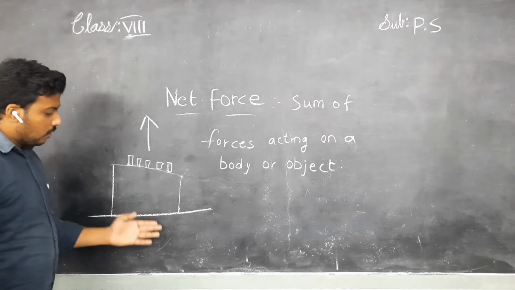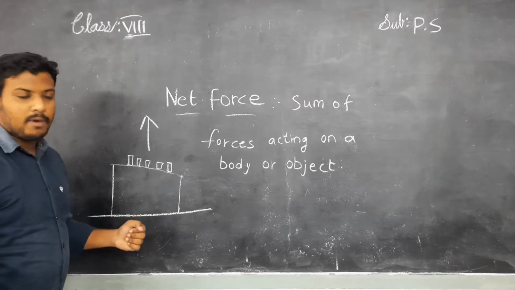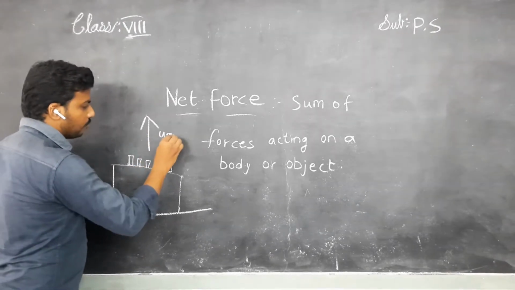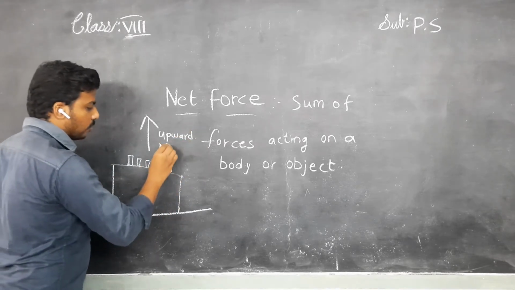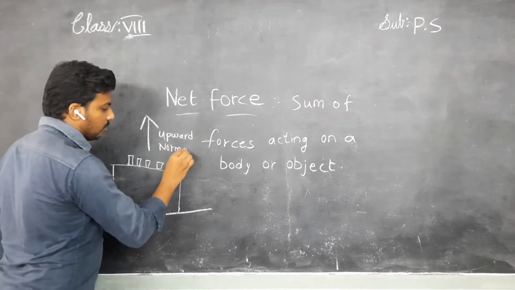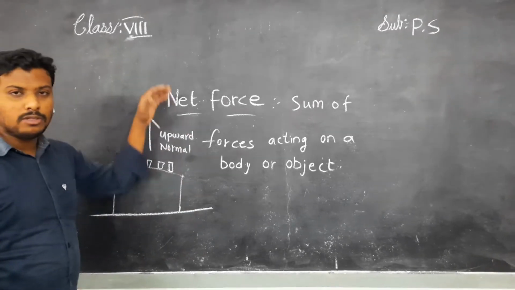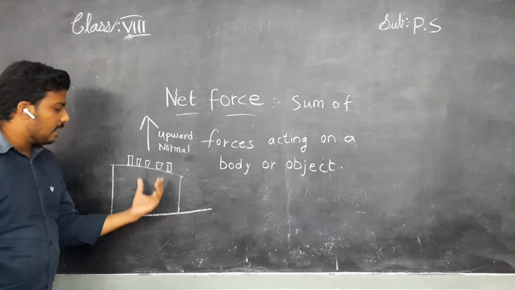See, they are not falling onto the ground because they are supported by this table. The force is always acting upward. We know this force. What is this? Normal force. Okay, children? Normal force always acts upward. And one other force is acting on this object.